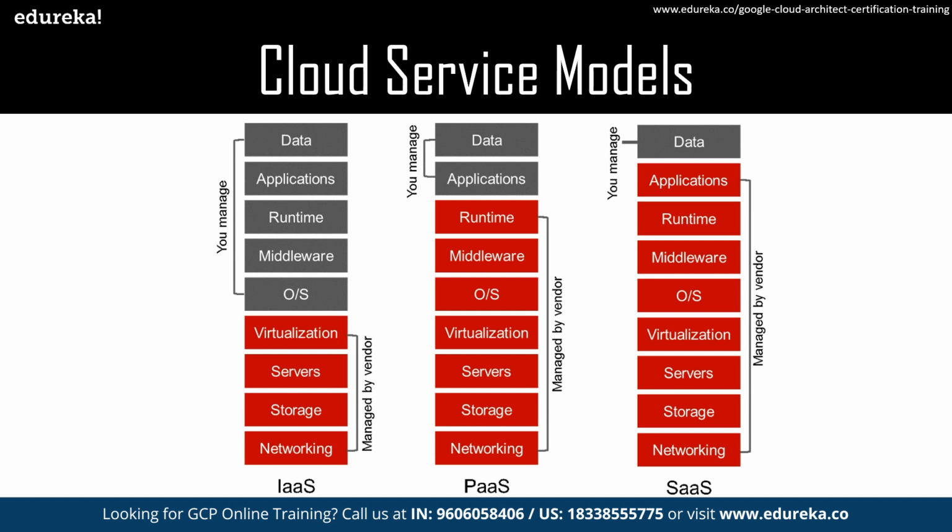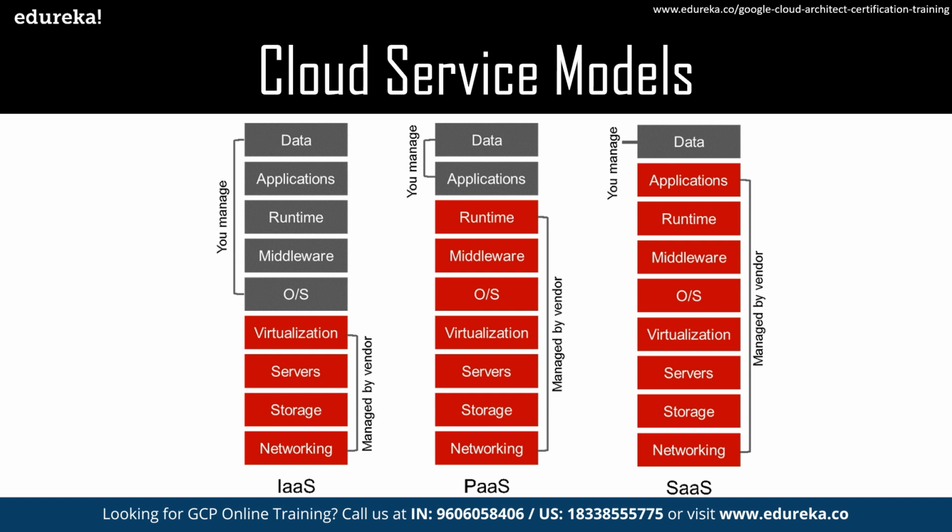This kind of architecture or service model is called infrastructure as a service. Here, the basic infrastructure is given to you on a platter, and you decide what kind of applications, middleware, runtime, and operating systems you want to use on top of it.